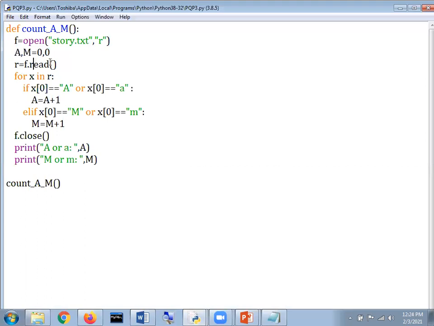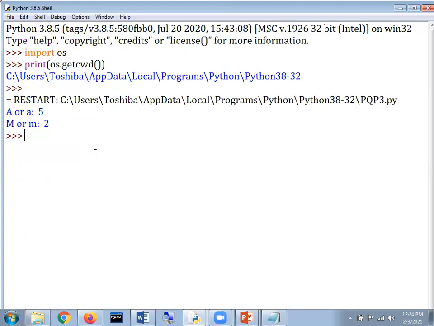After that, we can read the data. With the help of a loop, we can check whether there is A or M, which is going to perform the increment in the variable A and M, and then display the data. Can you please allow me to run this program once? Okay, I'm just going to press F5, and whenever we press F5, it says A is 5 and M is equal to 2.